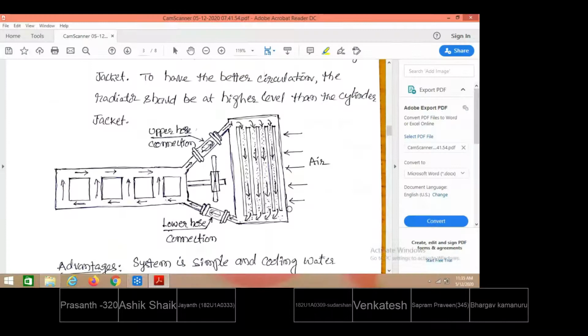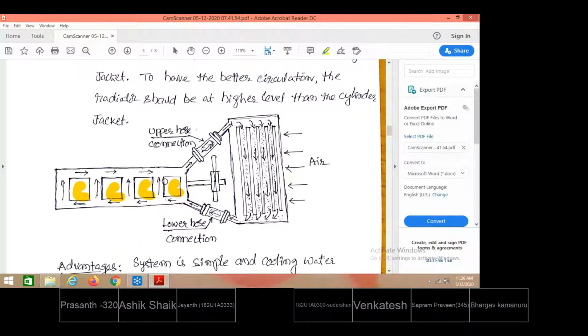So this is what is naturally happening. Cold water is simply cold water at atmospheric conditions. It is allowed to be circulated throughout these engine jackets. Jacket means the jacket is provided around the cylinder. When you see, these are all the cylinders. So surrounding the cylinders, the jackets are provided, water jackets are provided. Through those jackets, water is circulated, and on receiving the heat, that cold water becomes hotter.